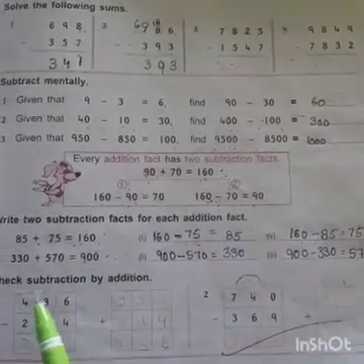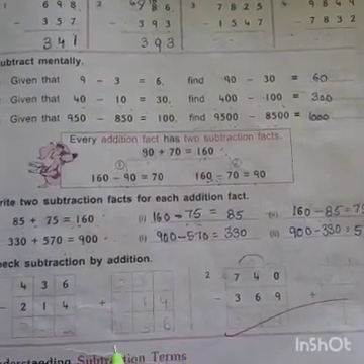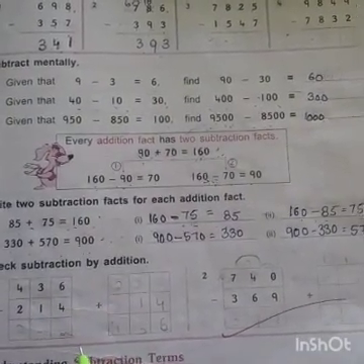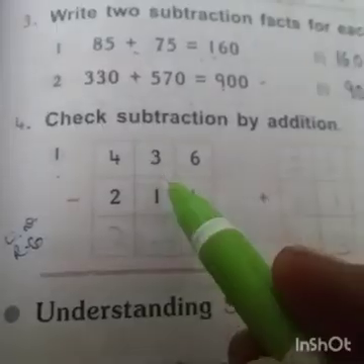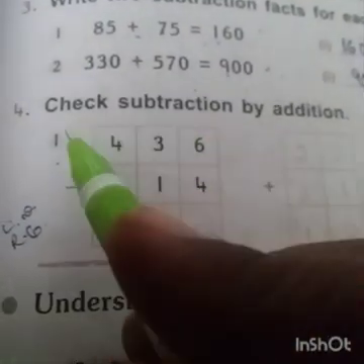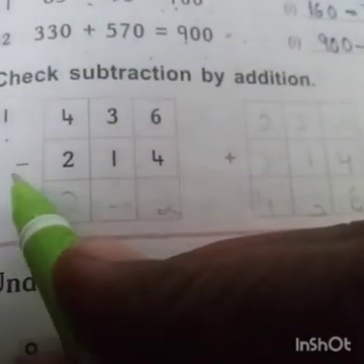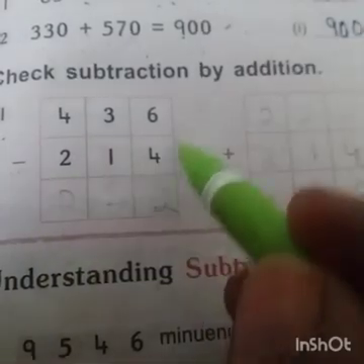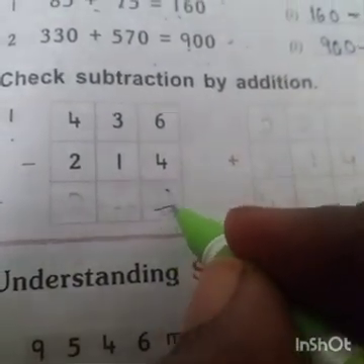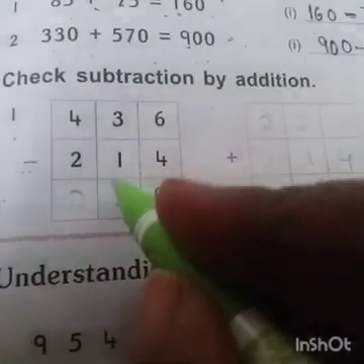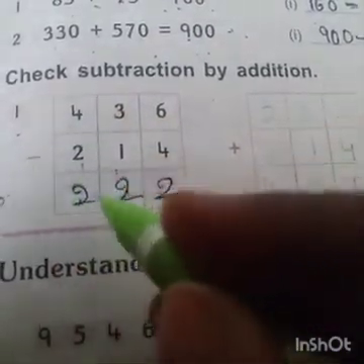Okay. Now let us discuss checking subtraction by addition. Check subtraction by addition. Here, first, what symbol is there? Minus. So we have to subtract here. 6 minus 4, 2. 3 minus 2, 1. 4 minus 2, 2.